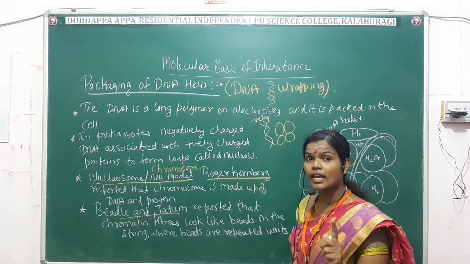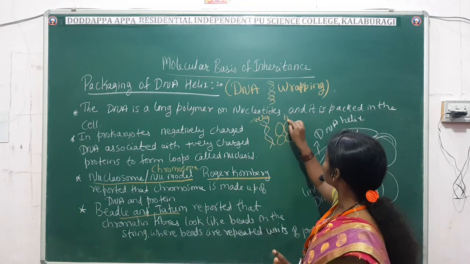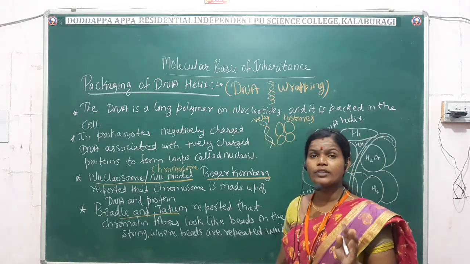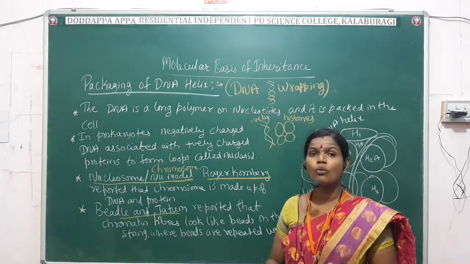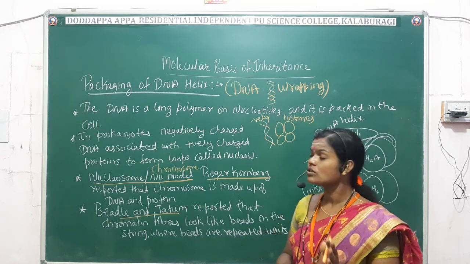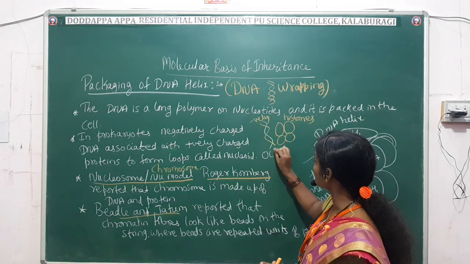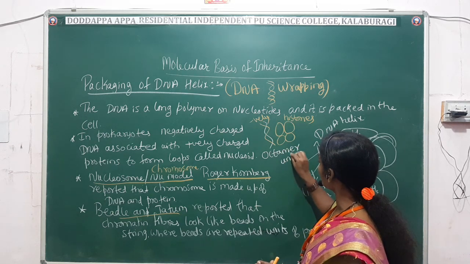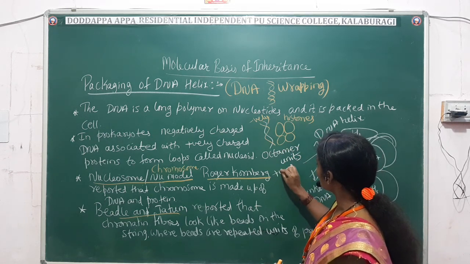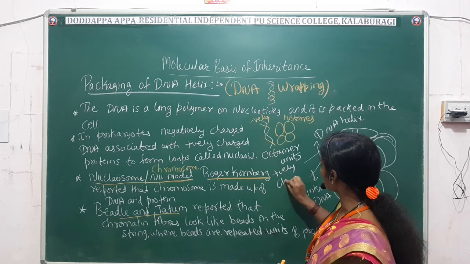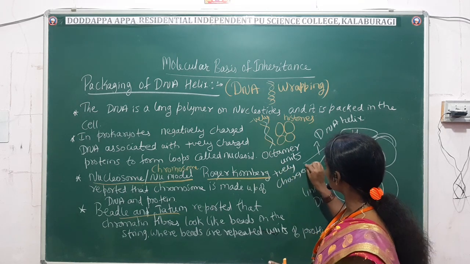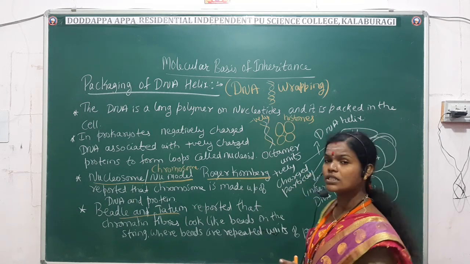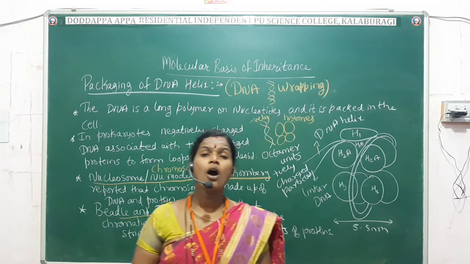DNA is a negatively charged particle, and here one more material is required, that is called histone. What are histones here? Histones are the octamer units, which are positively charged particles.